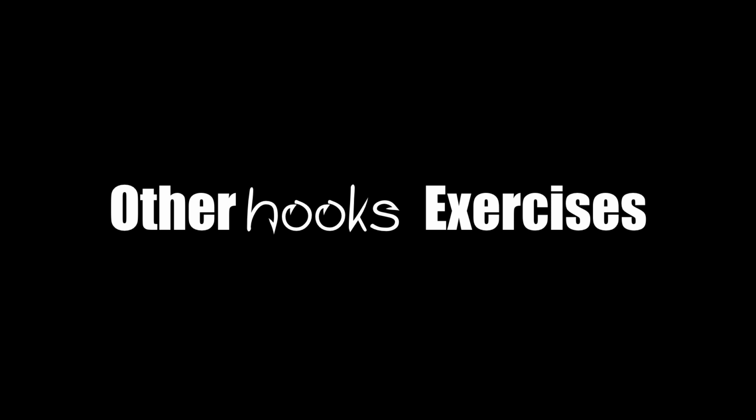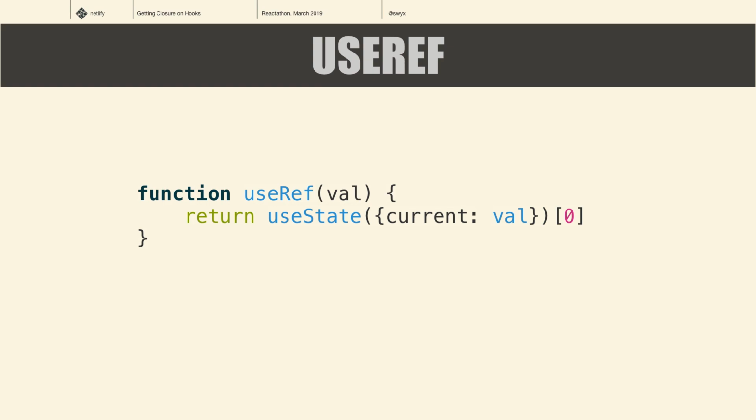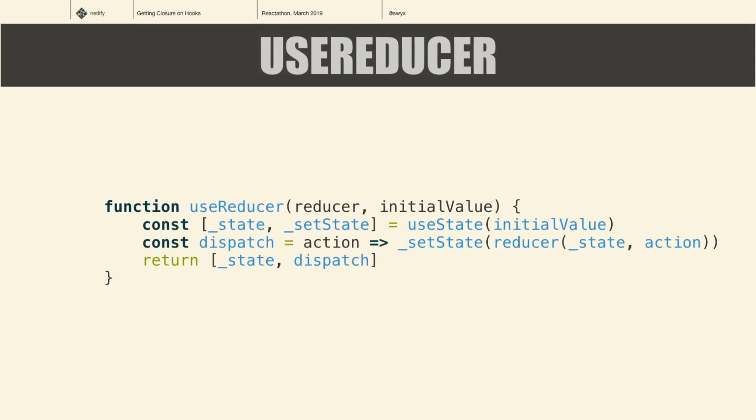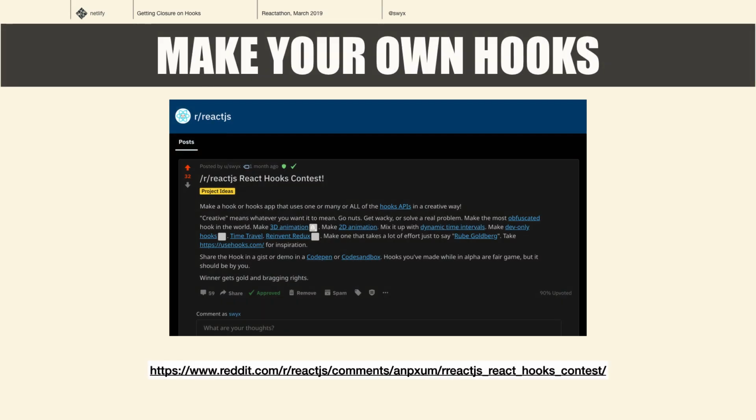There are other exercises that I really want people to take home because it's not that hard. For example, you can write useRef in 1 line, just as a function of useState. You can write useReducer in 3 lines, again as a function of useState, or the other way around, useState as a function of useReducer.